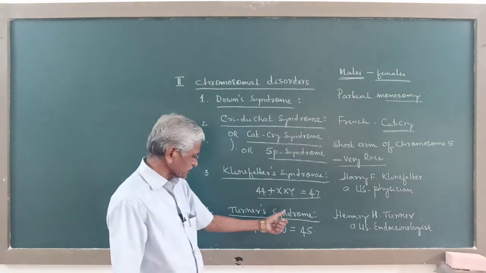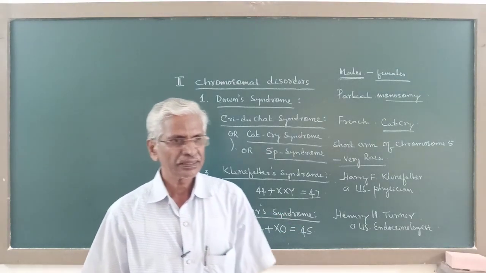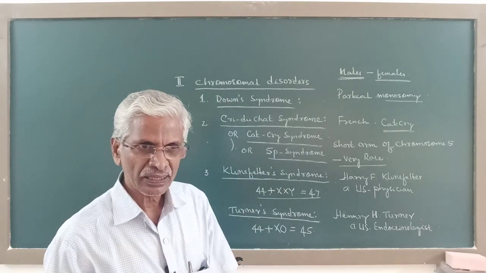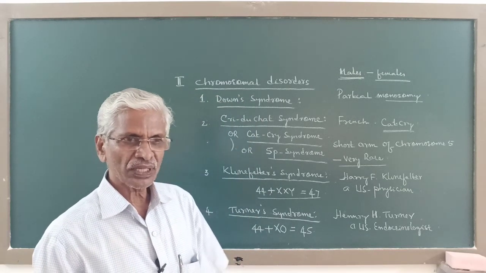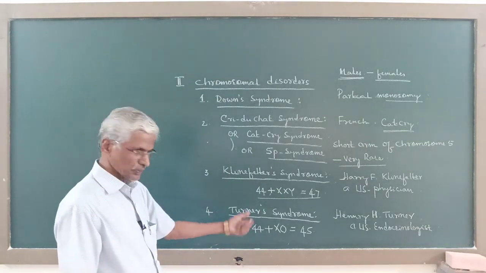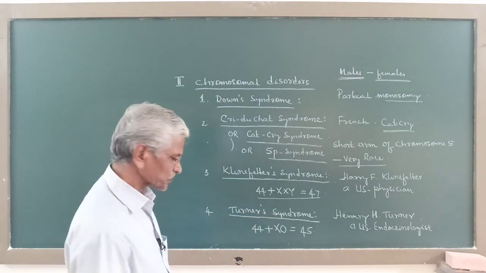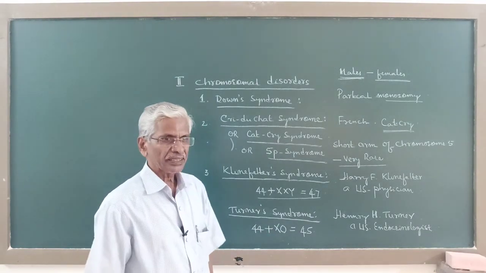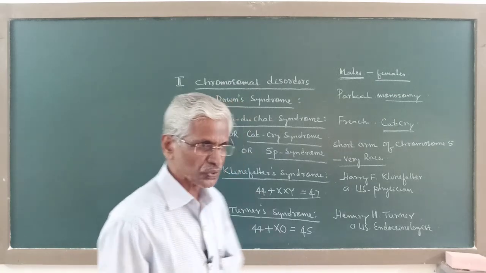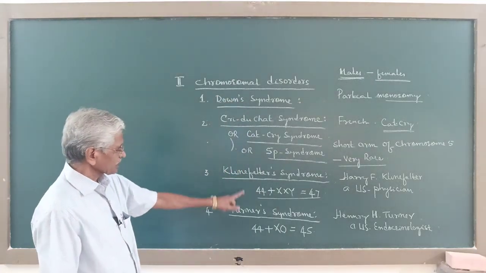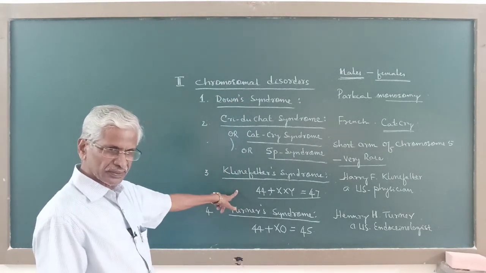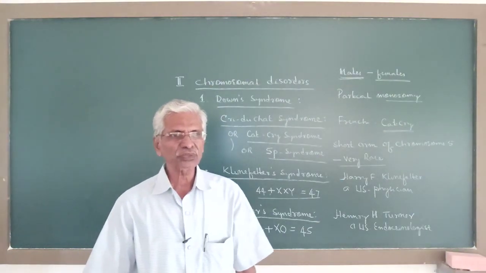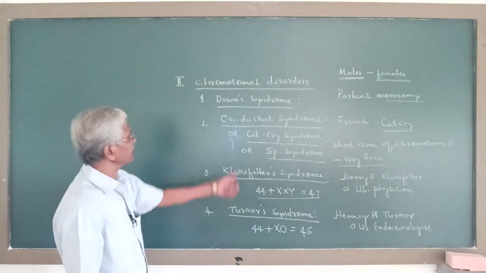So Turner syndrome is a sex chromosomal hypoaneuploidy. One chromosome less from the diploid number. So this is a sex chromosomal monosomy. Earlier, this was a sex chromosomal trisomy, but this is a sex chromosomal monosomy.